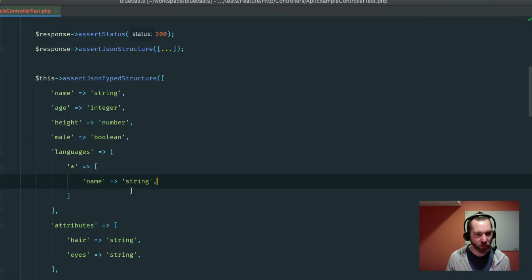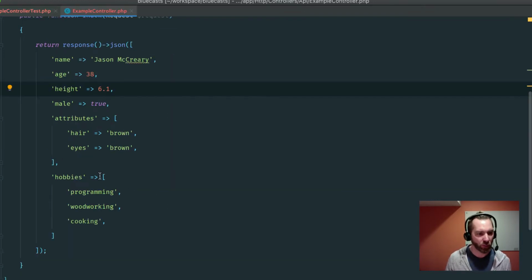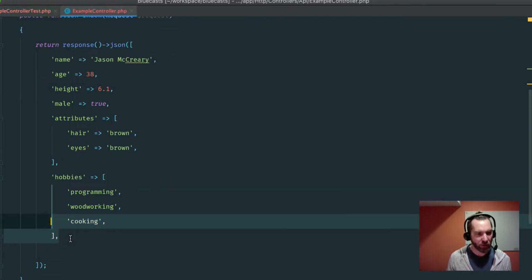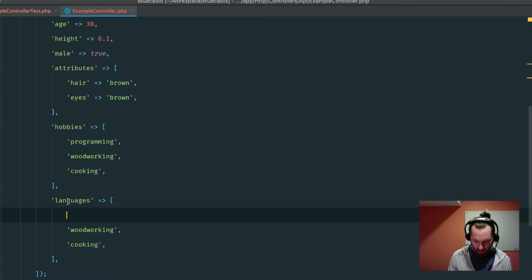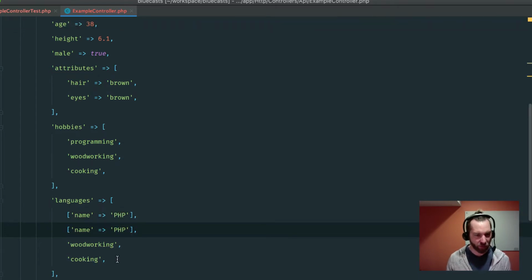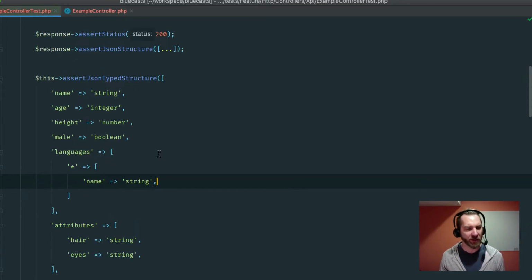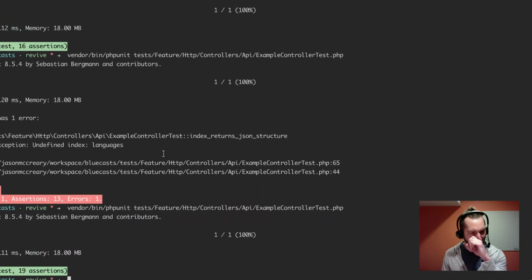Okay, so this should run and should fail. Undefined index languages. Awesome. Let's go change that in our actual code, and just to visualize this a little better, we'll say languages, and then in here we would have nested structures of like name is PHP, of course. But the point here is that you would have multiple of these, and their structure should be that. So I also know JavaScript, if we want to call that a language. It's definitely a language, I'm just kidding. Okay, and we're back to green again.